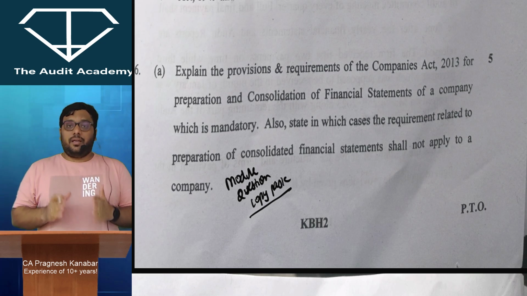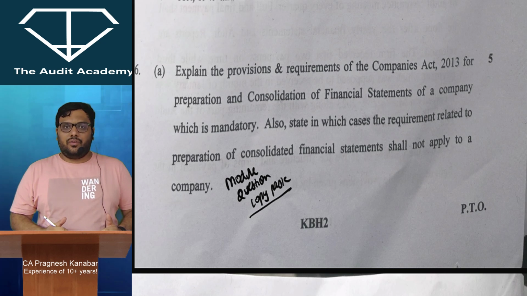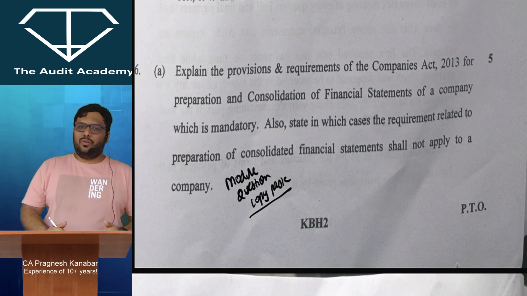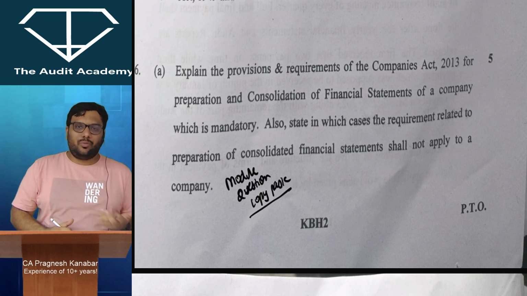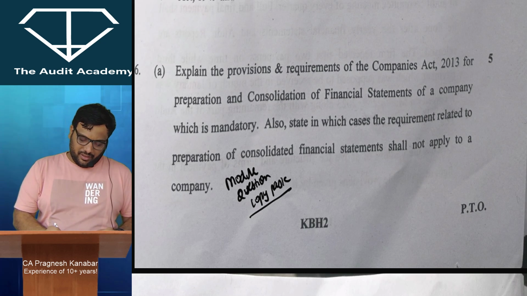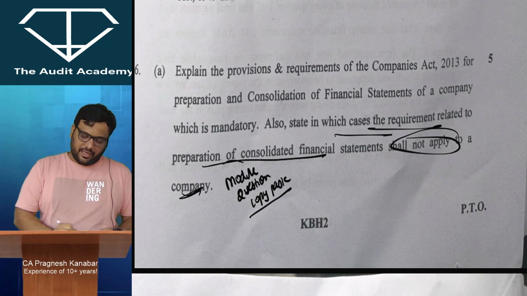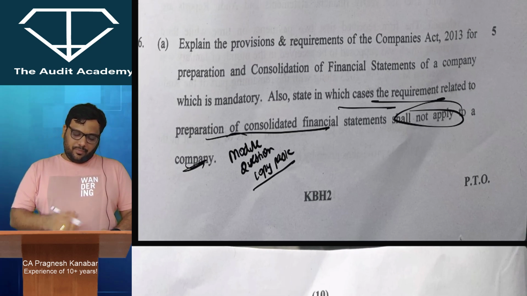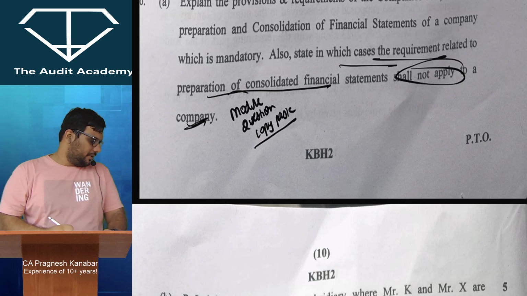All right, that boss, what are the exemptions given in case of the situations where there is no need to prepare CFS. अरे वो interim अगर holding company है, parent entity बना रही है, तो no need to prepare CFS. Then AS 21 का exemption है, Ind AS 110 का investment entity का exemption है. All right, so requirement related to preparation of CFS shall not apply. That is what you are supposed to explain. Okay, so it is a very proper copy paste theory question that you are supposed to write, and I really hope that students would have rocked this particular answer.